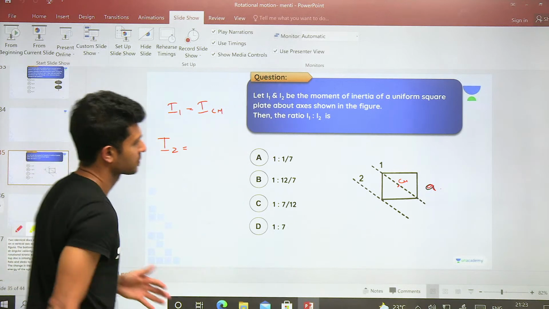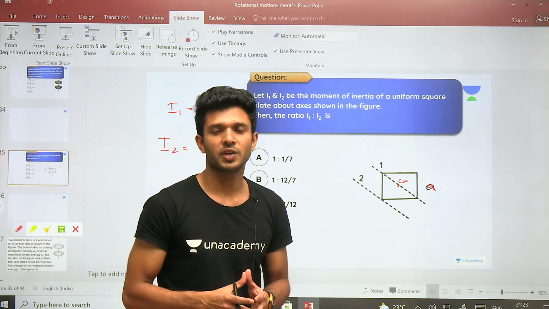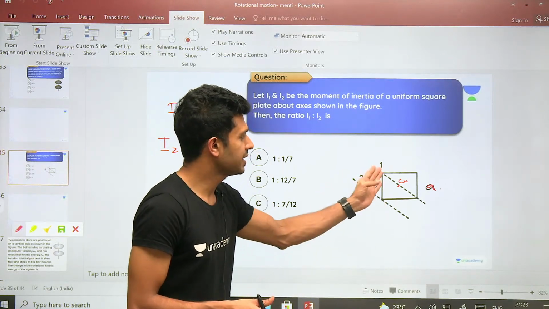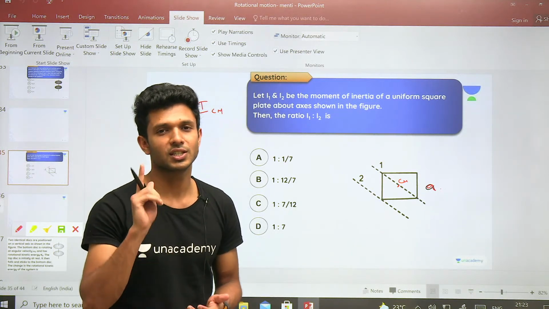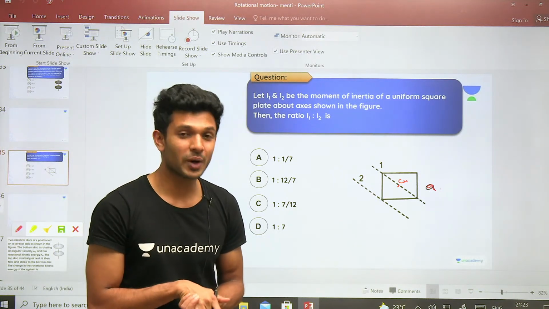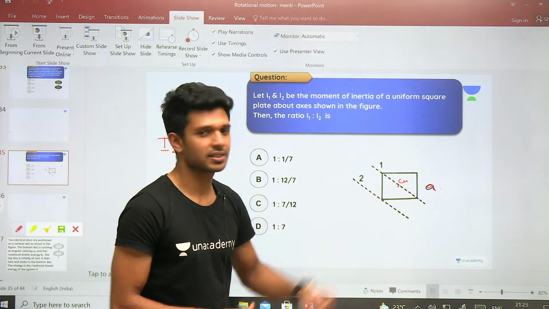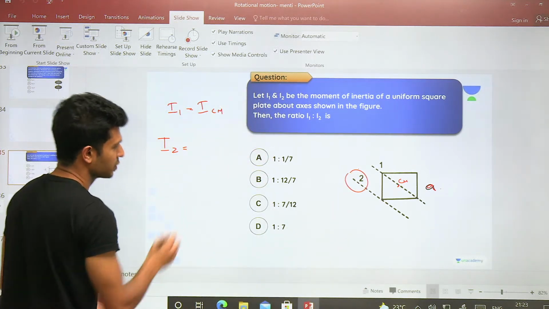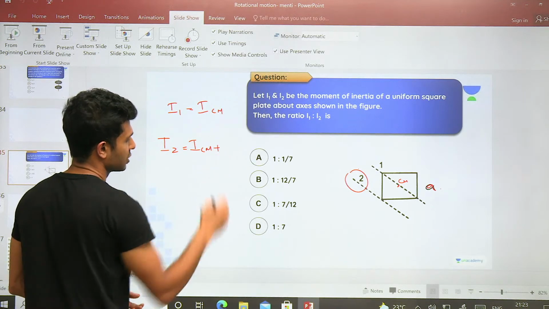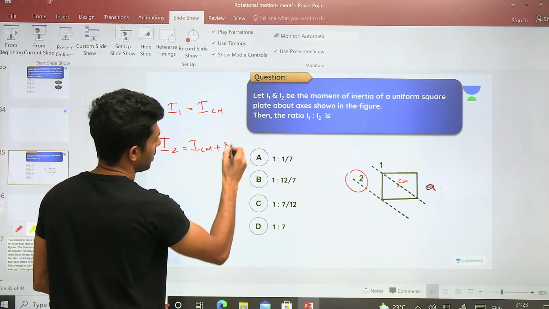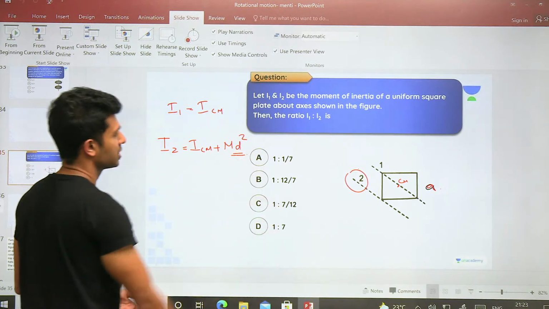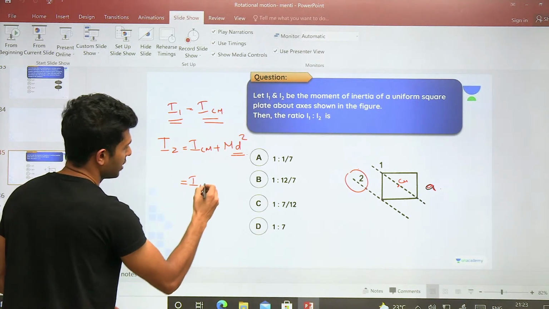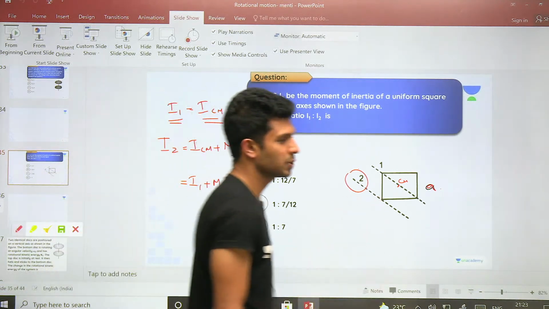Now look at I2. Can you apply any of the laws which we have learned related to moment of inertia here? अरे देख ले, axis 2 and axis 1 are parallel to each other. Yes or no? Yes, बिल्कुल. If we have two parallel axes and one of them passes through the center of mass, the moment of inertia of the second one, I2, will be equal to the moment of inertia of the body about the center of mass plus mass of the body times the square of the distance between them. Yes or no? Yes. I2 is equal to, we already know, I1 plus M into, what is the distance between them?